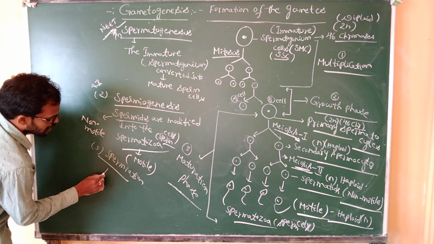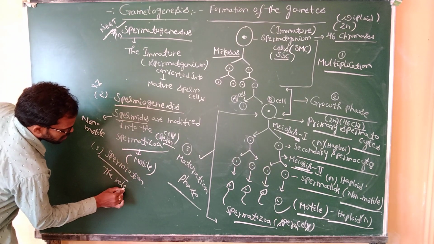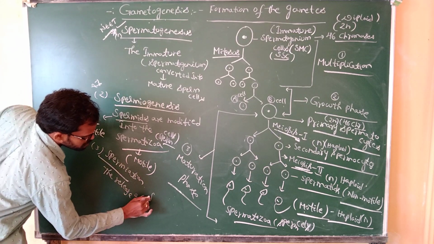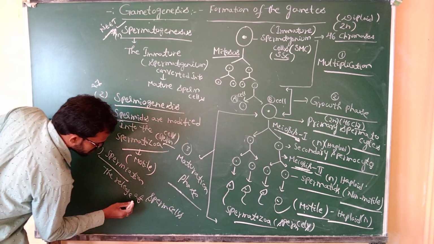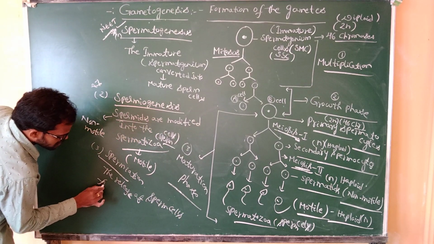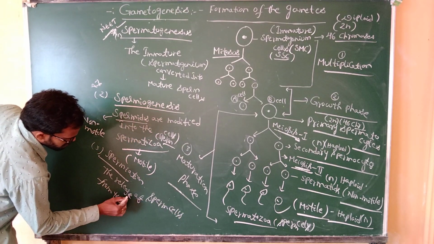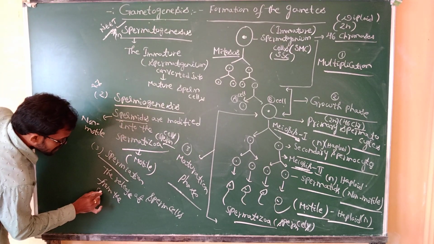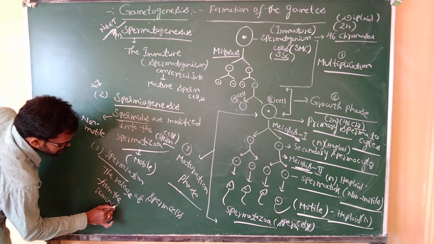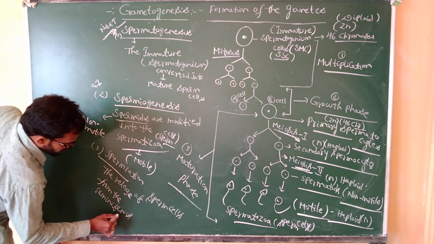Spermiation means the release of sperm cells from the seminiferous tubules.